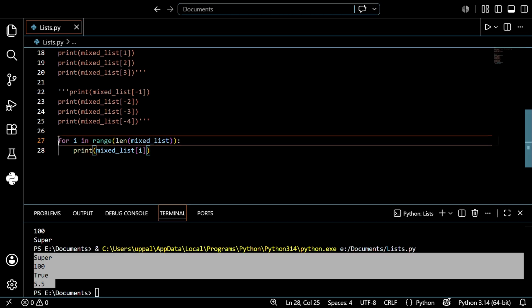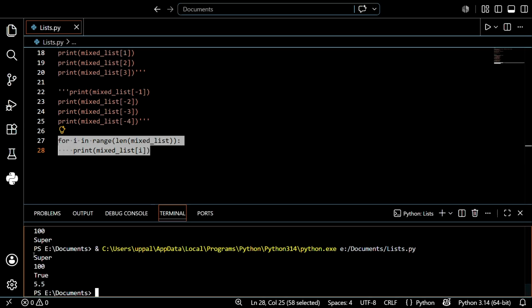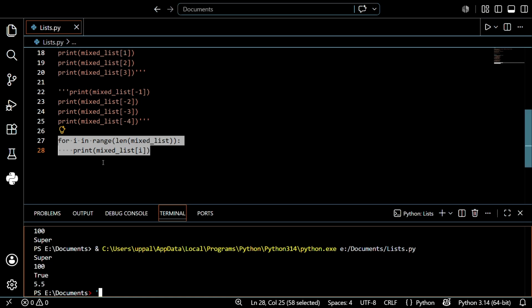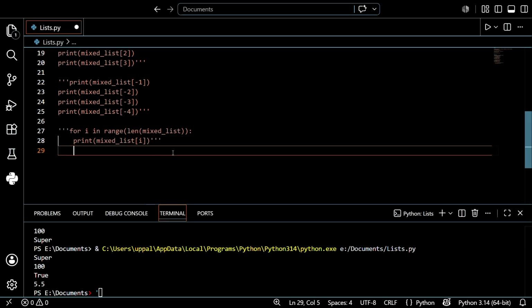So I want to try with reverse. See, like you know, guys, right? Until now we went from left to right side, meaning starting to ending. I want to do it from ending to start. So let's see how it happens. I just want to write this first. After that I just want to create a for loop again.